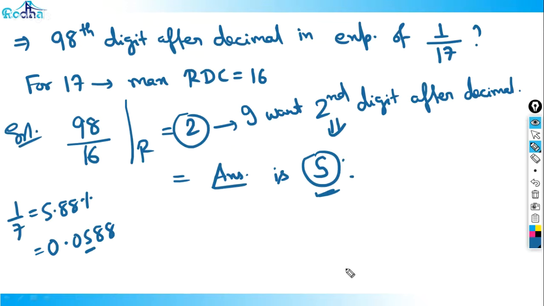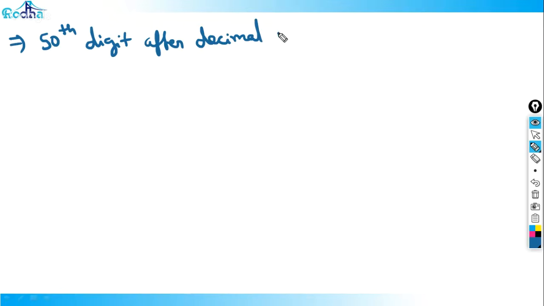Clear? Chalo, let's come back to this question now and wind up this class on a good note. The question was the 50th digit after decimal in 13 by 85. Yeah, I'll write it. I know that you don't have this, I understand. Now you can tell me the answer.